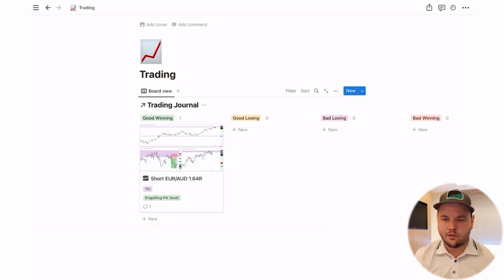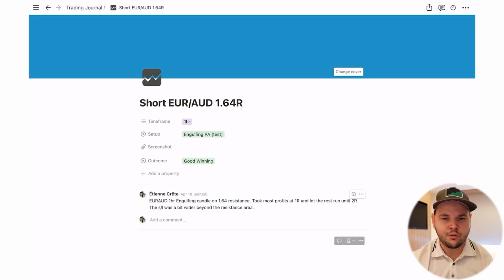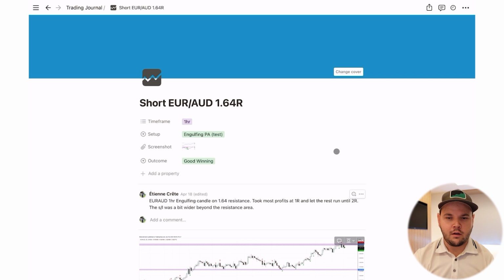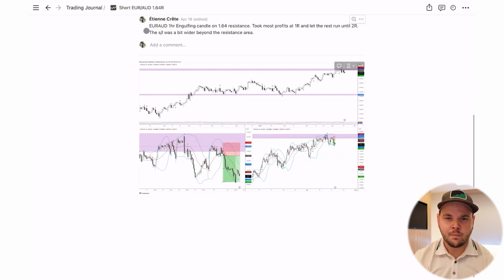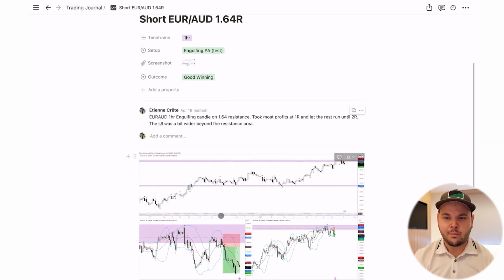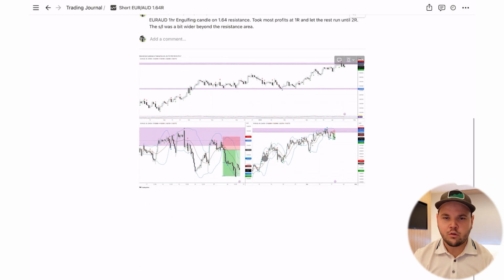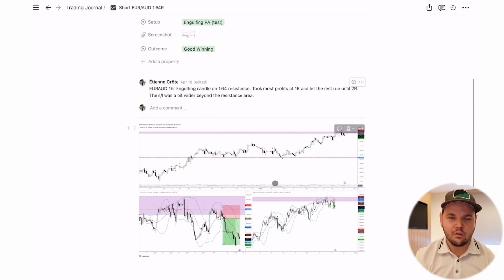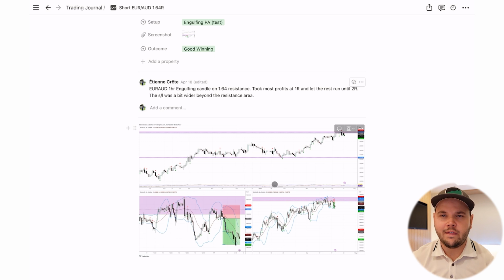So simple, very similar thing where you can put your screenshots there. You have to upload your photo into this. Then you can have a look at your comments here and things you've taken and what happened in that trade. So it's a good tool also. If you want to use this for your journal, it's a good way to kind of keep your data on a more qualitative level where you look at your trade's quality and the screenshots and how the trade unfolded. So it's good for your analysis.